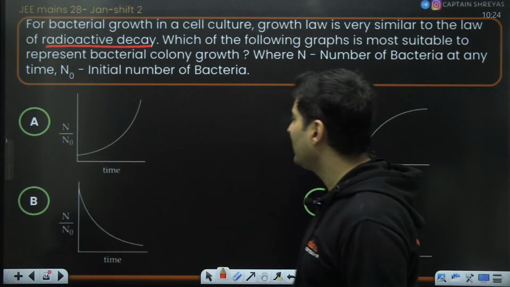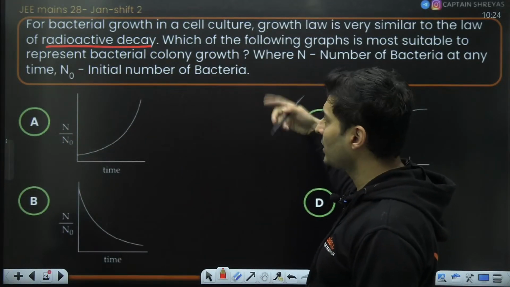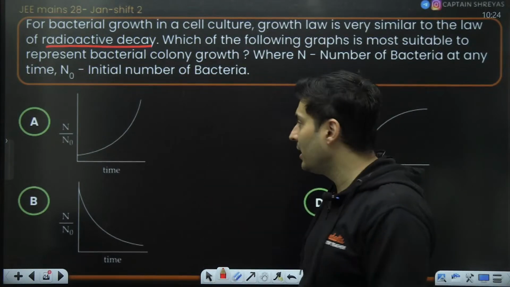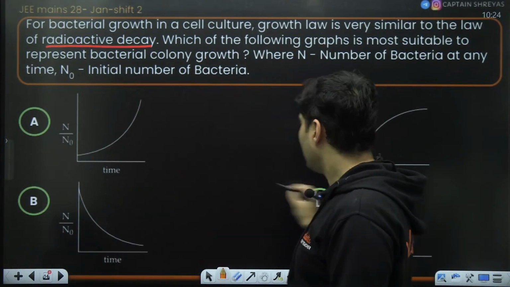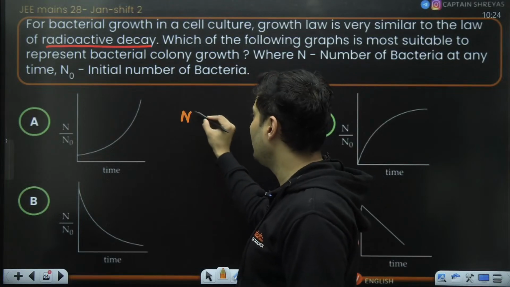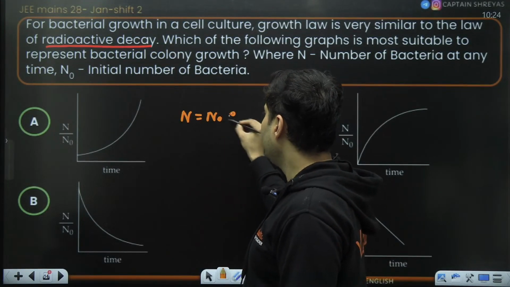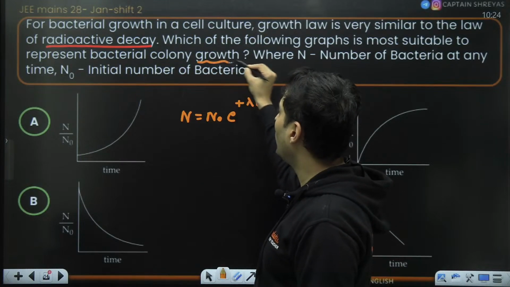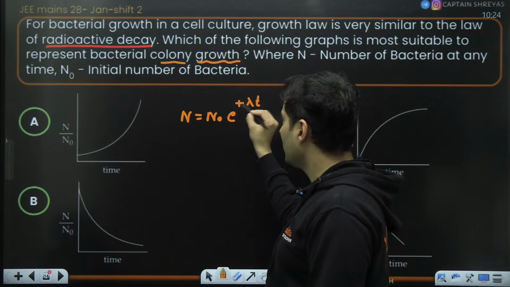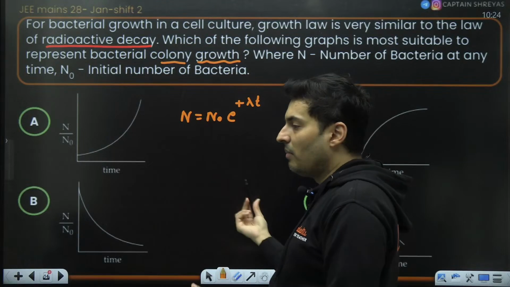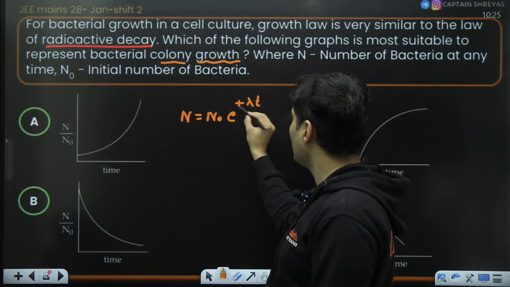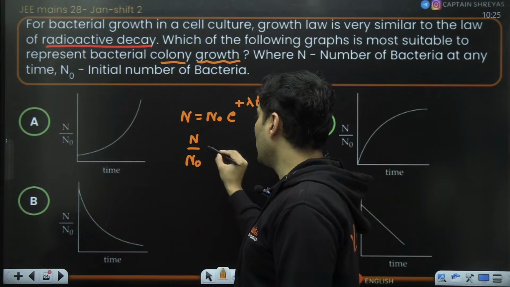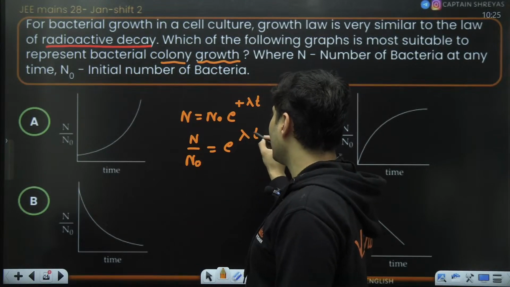But just to give you the answer, because the bacterial growth is similar to radioactive decay, but here it is growing instead of decaying. In this particular type of problem, N will be equal to N naught e to the power plus lambda t, because it is growing. It is a colony growth, not decaying. So it is similar, but not exactly the same, because this minus will not come, plus will come. So technically N by N naught will be e to the power plus lambda t.